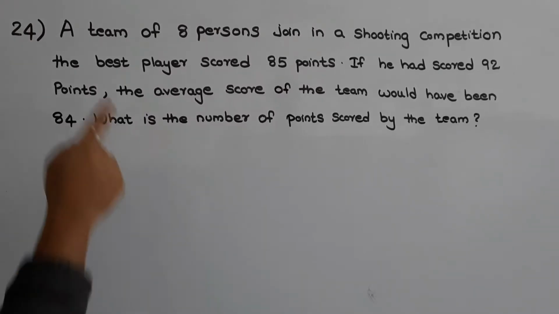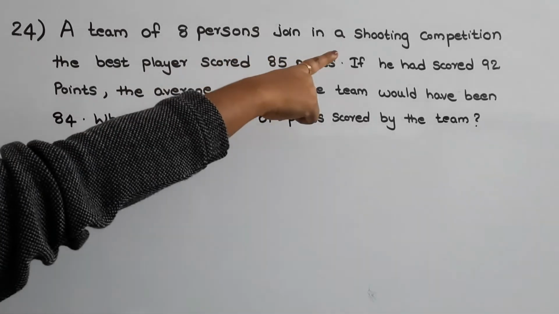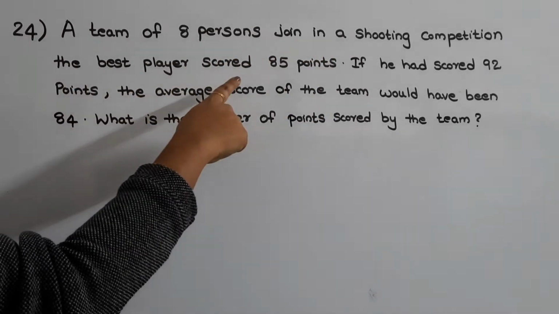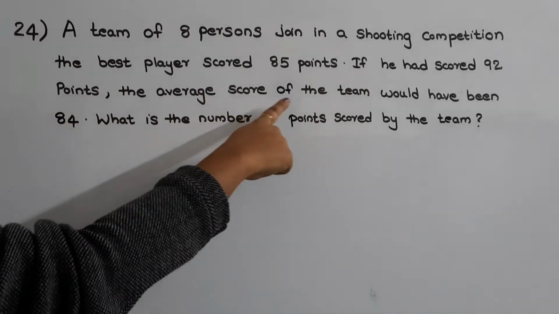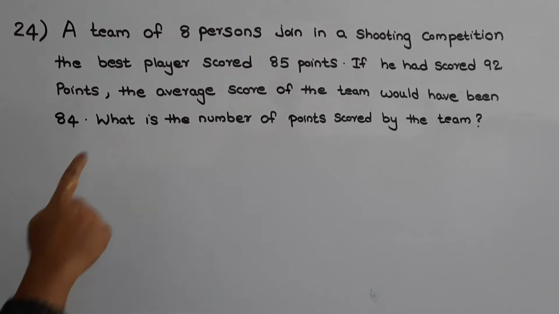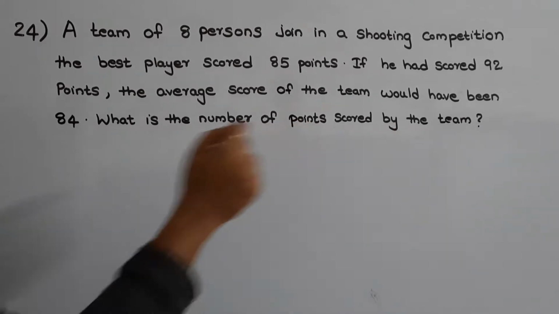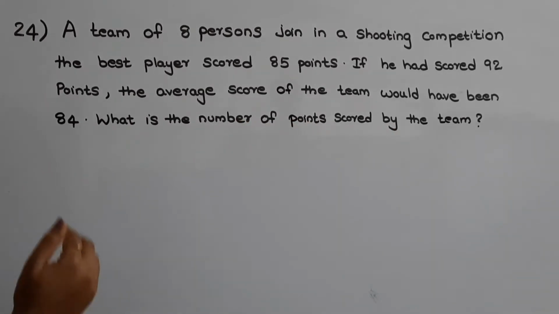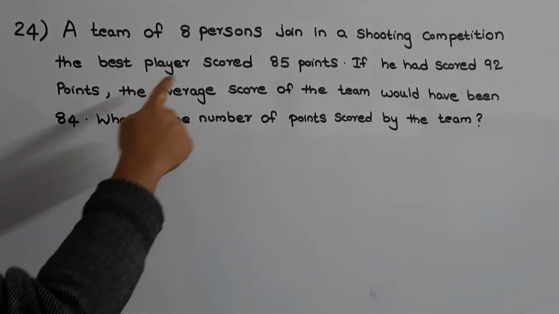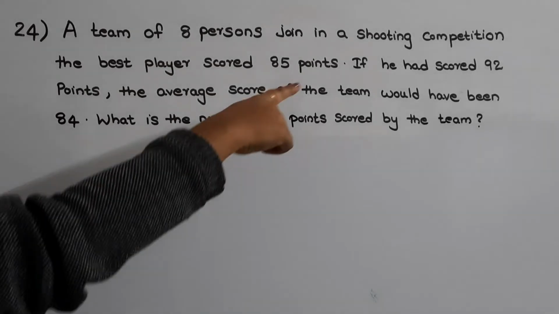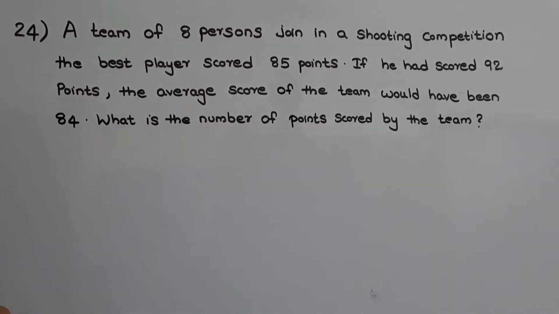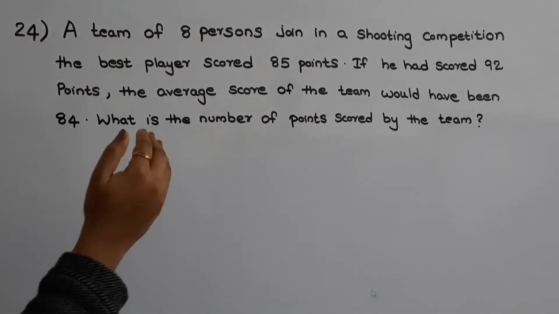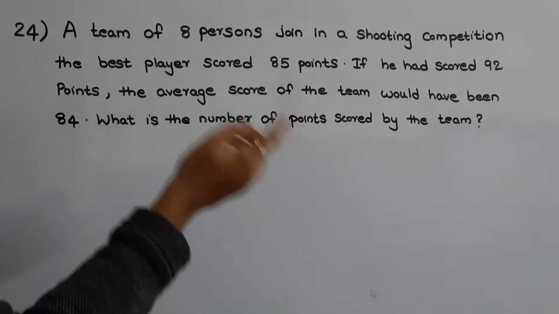The next question is, a team of 8 persons join in a shooting competition. The best player scored 85 points. If he had scored 92 points, the average score of the team would have been 84. What is the number of points scored by the team? So in this question they are telling that there is a team of 8 persons in a shooting competition and the best player had scored 85 points. If he had scored 92 points, then the new average of the team is 84.